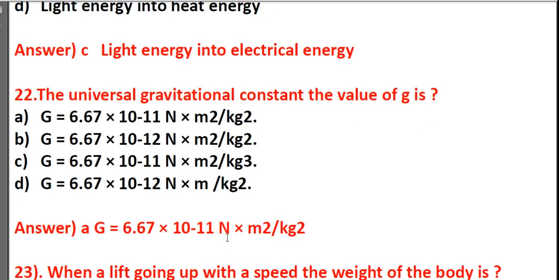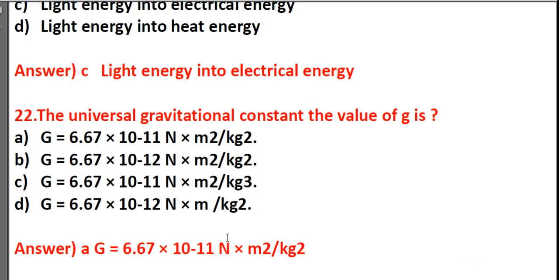It's G is equal to 6.67 into 10 to the power of minus 11 newton meter square per kg square.